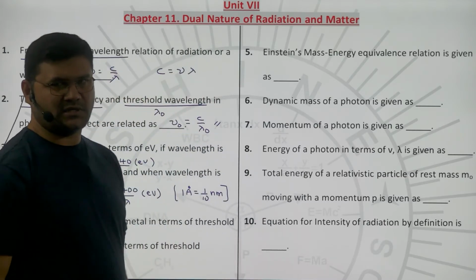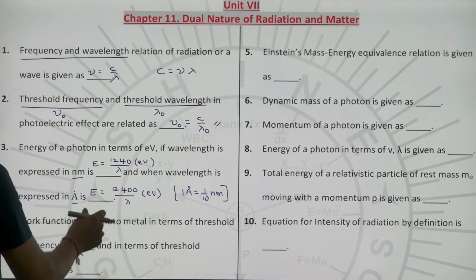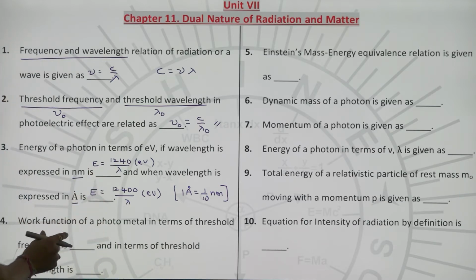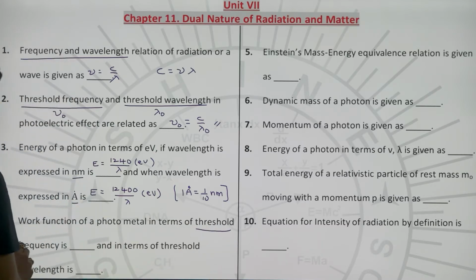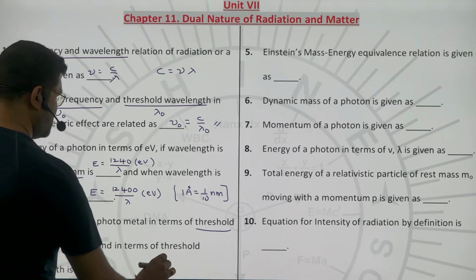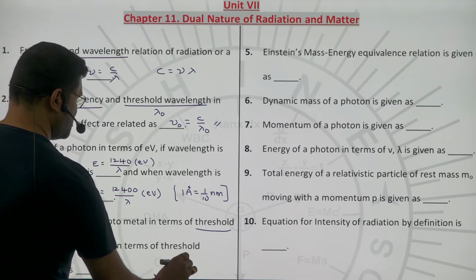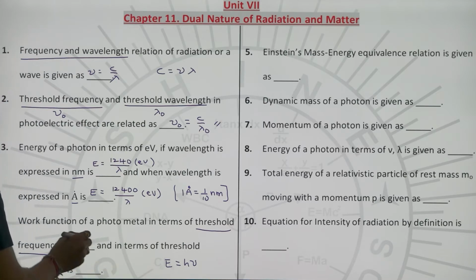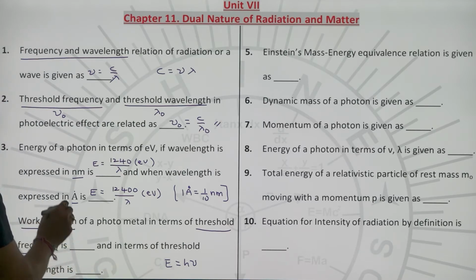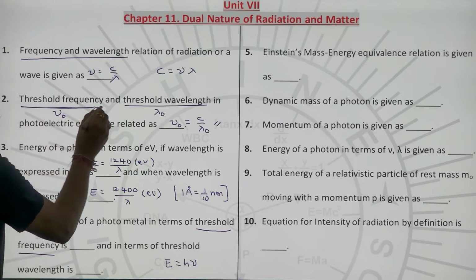Minimum energy. Already we have the formula for energy, right? Now we only have to express it in terms of threshold frequency. We know energy in general is h nu, from Planck's quantum theory, but minimum energy is work function, and minimum frequency is threshold frequency.